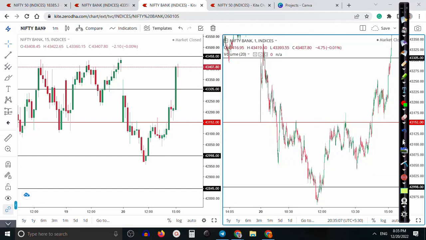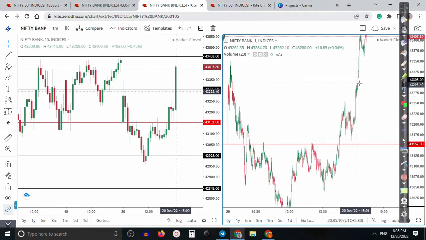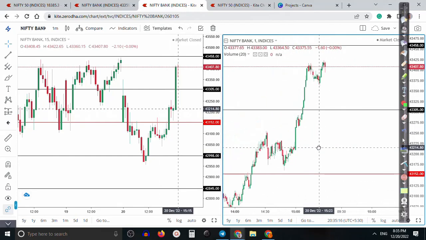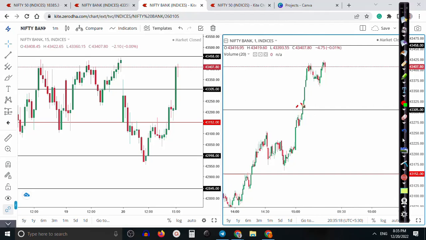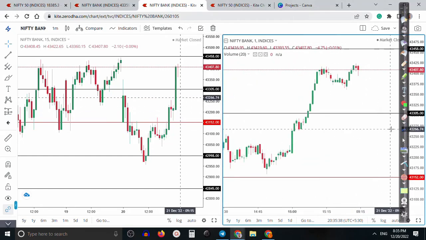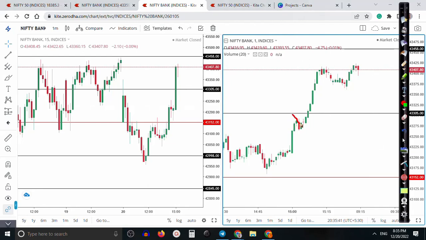Why? Because they were approaching this level. What level? The 0.5 standard deviation line. Here you can see no pattern forming, no consolidation, no rejection, nothing there. Once this bear candle formed, where I entered here, I shifted my SL somewhere there.